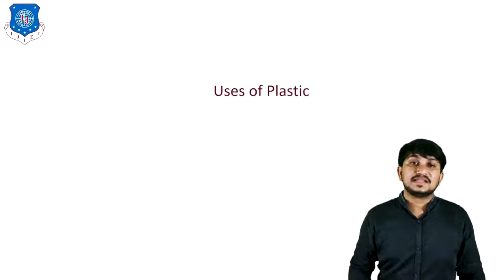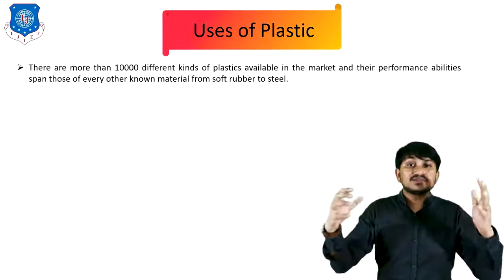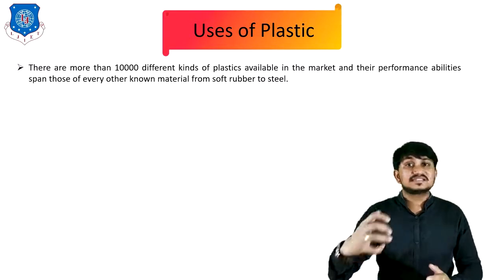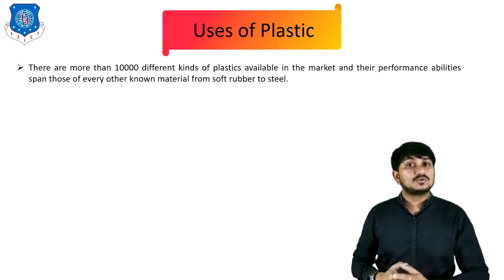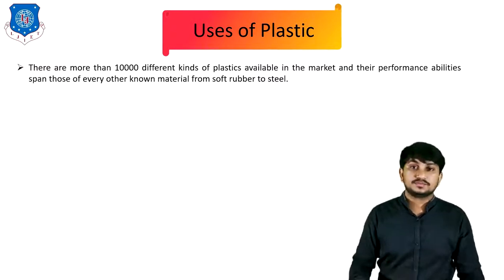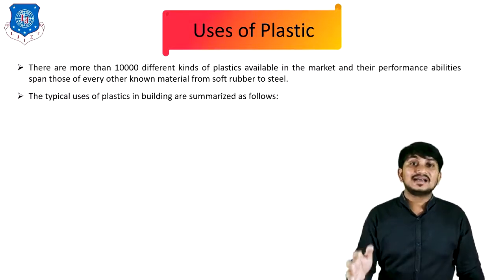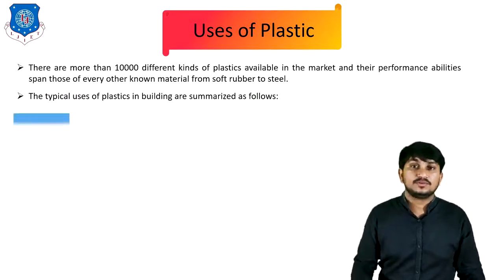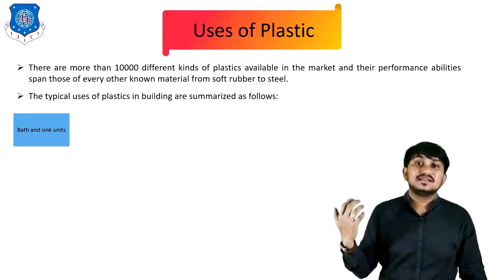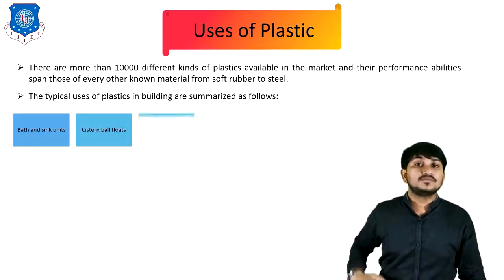Third is uses of plastic. There are more than 10,000 different kinds of plastics available in the market, and their performance abilities span those of every other known material, from soft rubber to steel. The typical uses of plastic in building are summarized as follows. It is used in bathroom and sanitary units. It is also used in cistern wall floors.